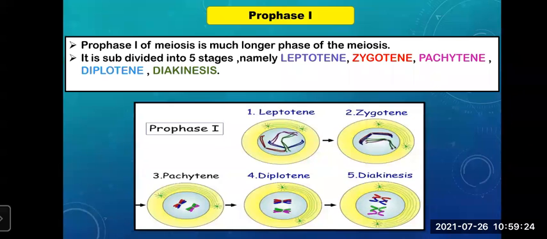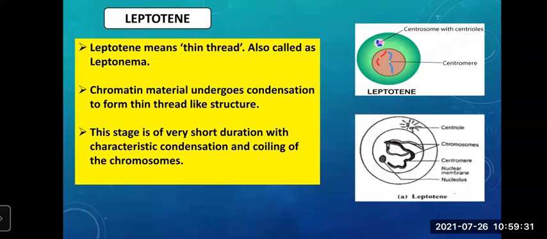Now we are going to study each stage. What happens in leptotene? What changes take place in zygotene? We are going to study. As we start with the first stage of prophase 1, that was leptotene. It is also called leptonema. Now, what is the meaning? Lepto means thin and tene means thread. So leptotene or leptonema means thin thread.